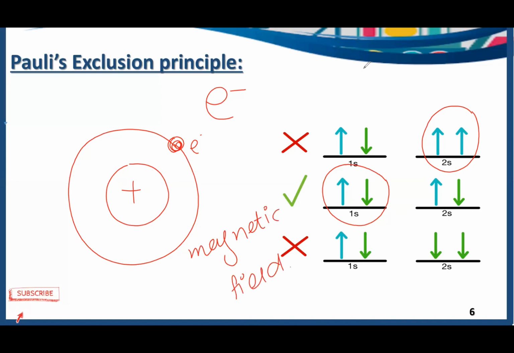Two electrons present in the same orbital have opposite spin, clockwise and anti-clockwise, to cancel out the magnetic field generated by the other electron. This is the reason that in electronic configuration, whenever we fill 2 electrons in an orbital, we always fill them with opposite spin.